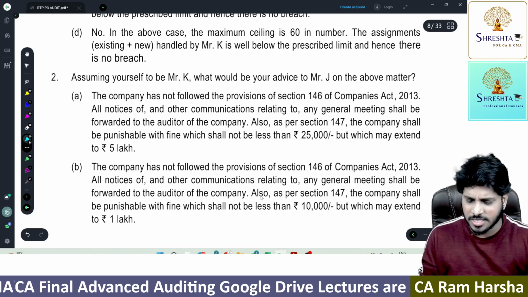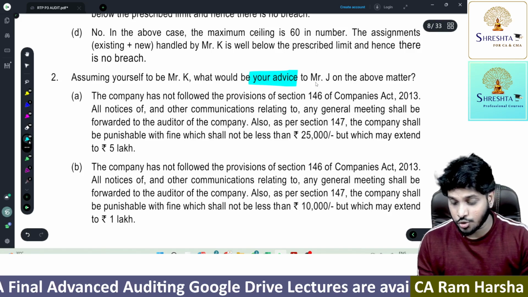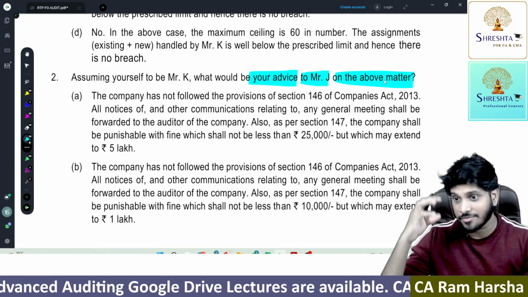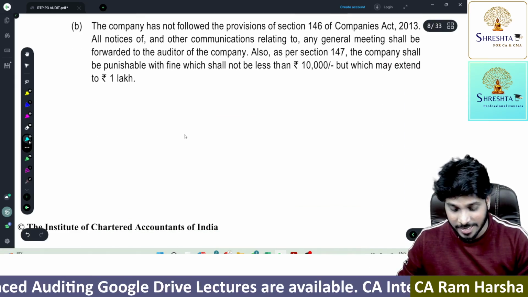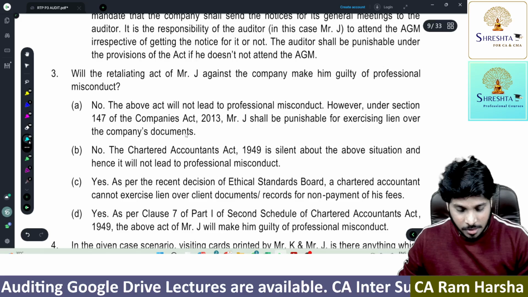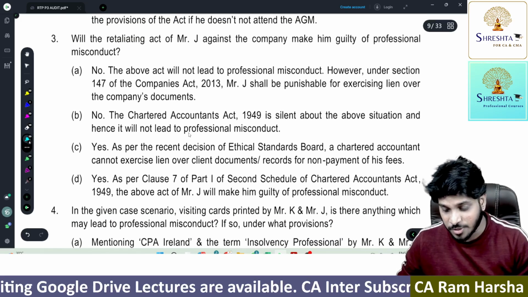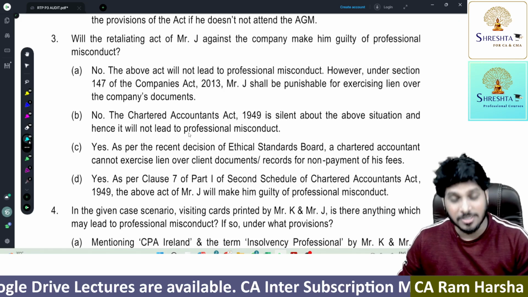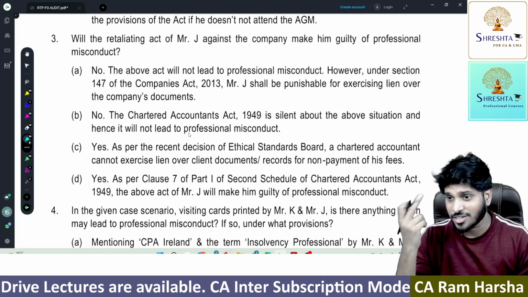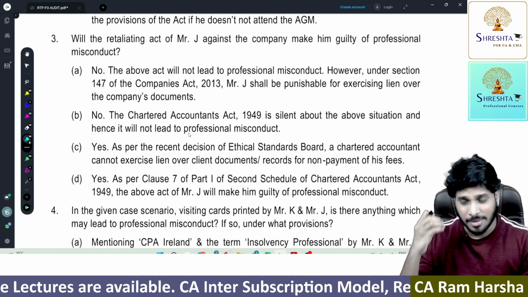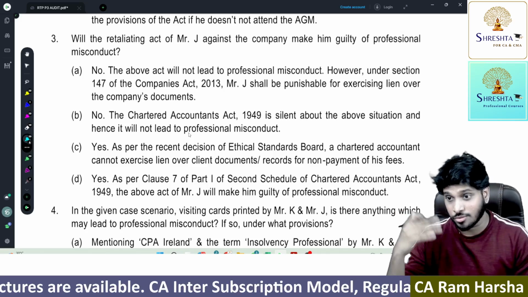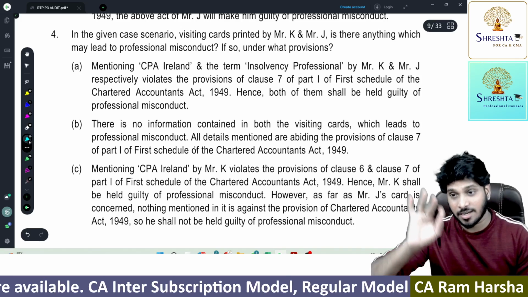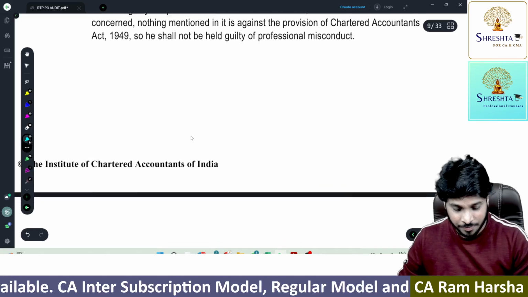Assuming yourself to be Mr. K, what would be your advice to Mr. J on the above matter? Again, they're asking about the above matter, which means they're referring to the case, so we need to read the case study. Third one: will the retaliating act of Mr. J against the company make him guilty of professional misconduct? Again, Mr. J has taken some action against the company, so we need to read the case study for sure. In the given scenario, again, they are referring to the case study, so we need to read it.